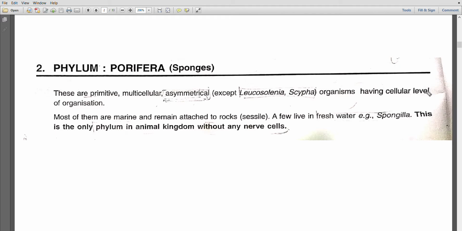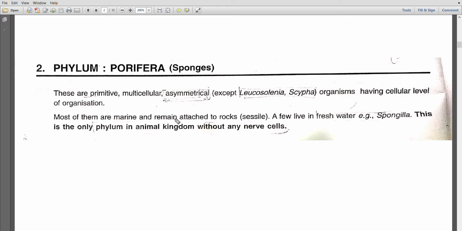Why? Because it's only the cells that perform functions in the poriferans. Now most of them are marine. That means poriferans belong to an aquatic habitat. They can either be present in marine water or in fresh water, but most of the time they are present in marine water. A few examples of freshwater sponges are like Spongilla. This is very important. Spongilla is also called freshwater sponge.